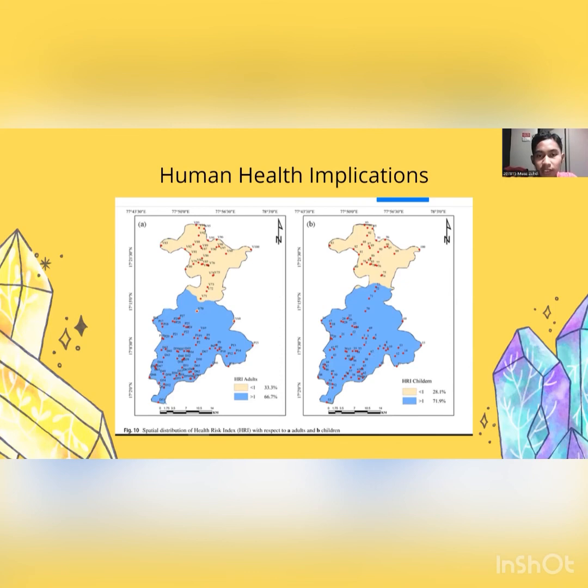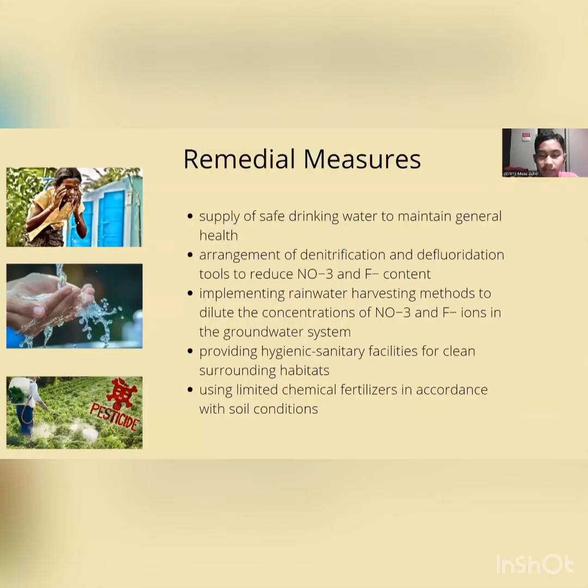For children, only 28.1% is shown to be safe, while the rest is potential harm for children. Next.